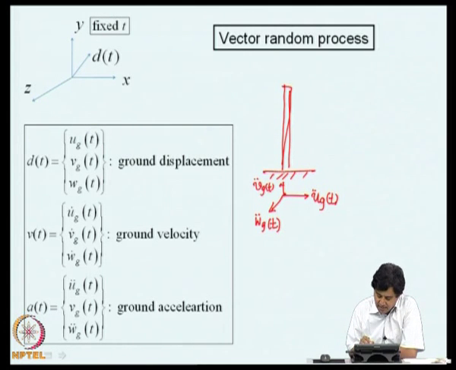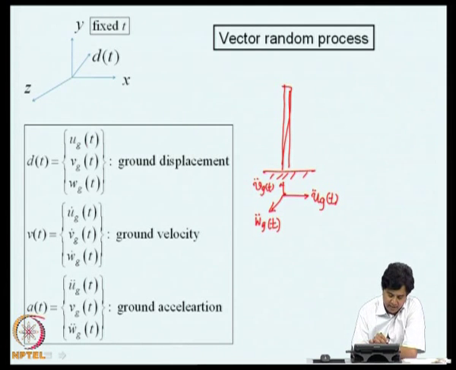Similarly, if you look at merely the displacement, I can look at Ug of t, Vg of t, and Wg of t, and similarly velocity. So, in the xyz space, the position vector keeps rotating in a complex manner, and it gives rise to the 3 components along x, y, and z. So, this d of t, we call it a vector random process. V of t is a vector random process, A of t is a vector random process.